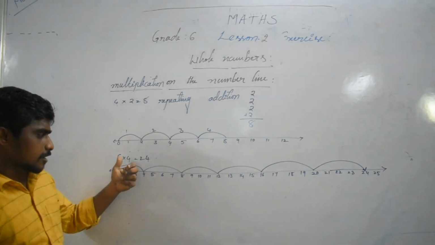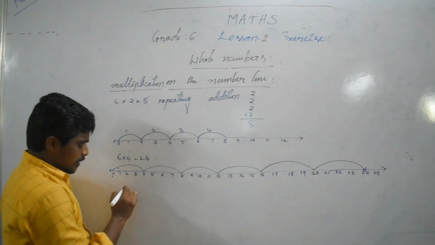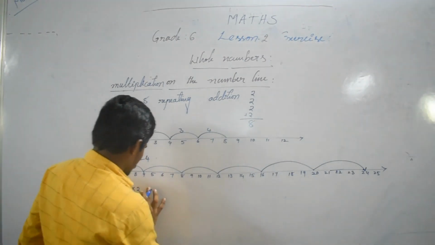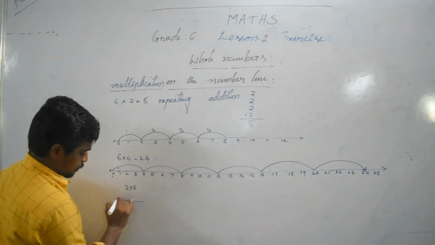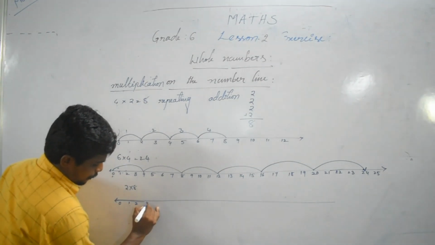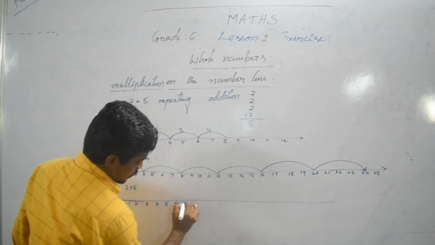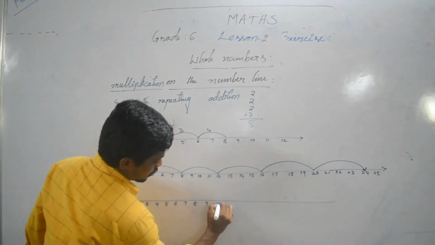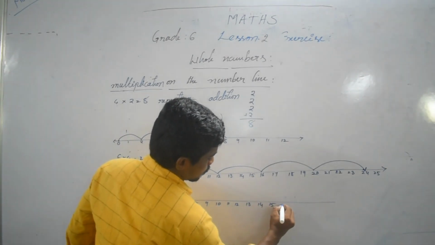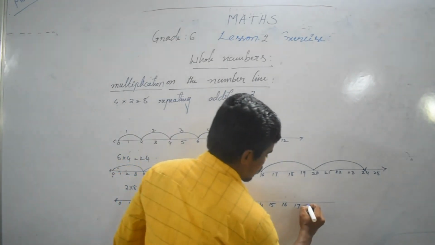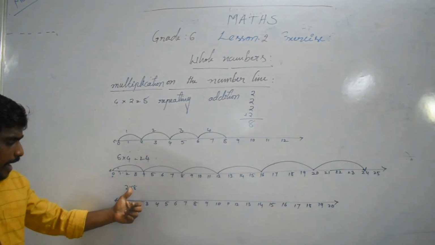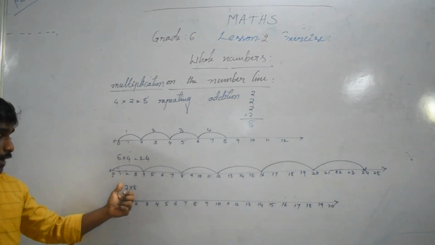So 6 cross 4, value how much? 24. Next one, 8 cross 2. Sorry, 2 cross 8. So here 0, 1, 2, 3, up to 20. So 2 cross 8: 8 is added 2 times.